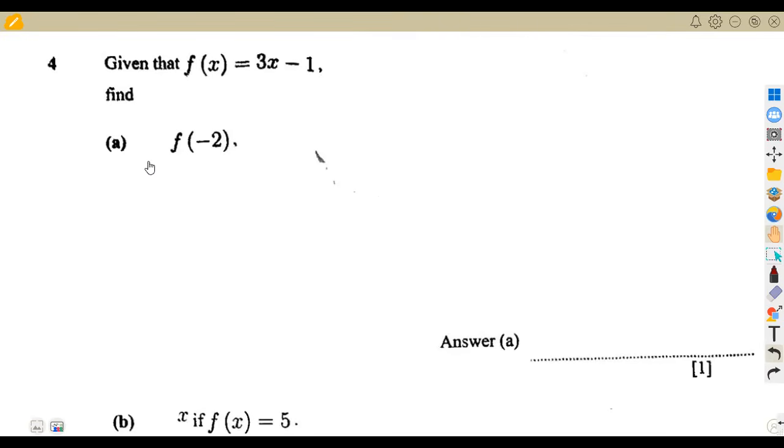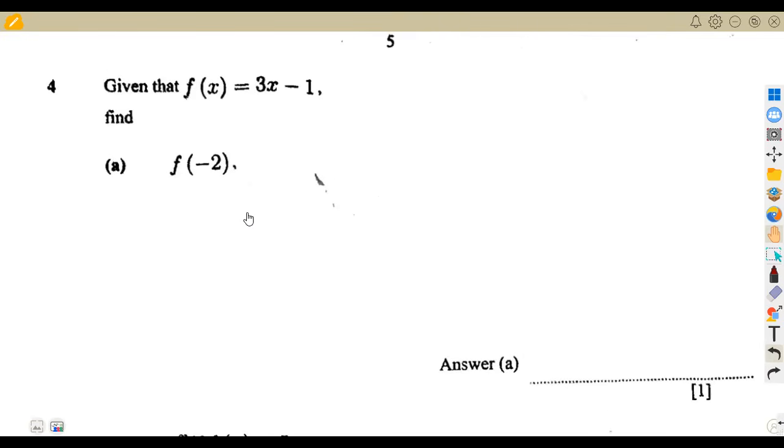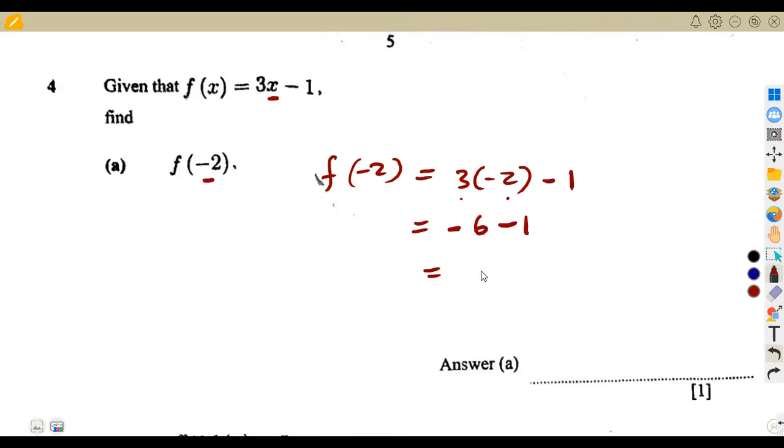All right, question number 4, we are given f of x, which is equal to 3x minus 1. Find f of minus 2, guys. F of minus 2 simply means in place of x, you substitute minus 2. So that's f of minus 2 is equal to, where there's x here, I'm going to substitute negative 2. So that's it. Let's multiply 3 times negative 2. That's negative 6, negative 1, which is going to be a negative 7. Here, that's 6 plus 1, which is a 7. Then we take the common sign. So that will be a negative 7 in this case.